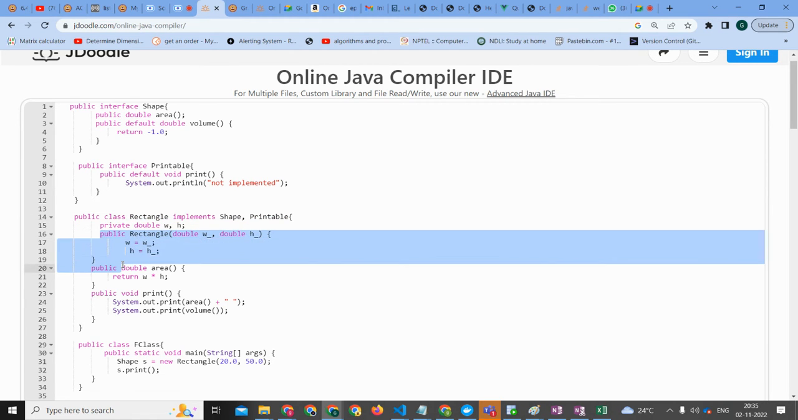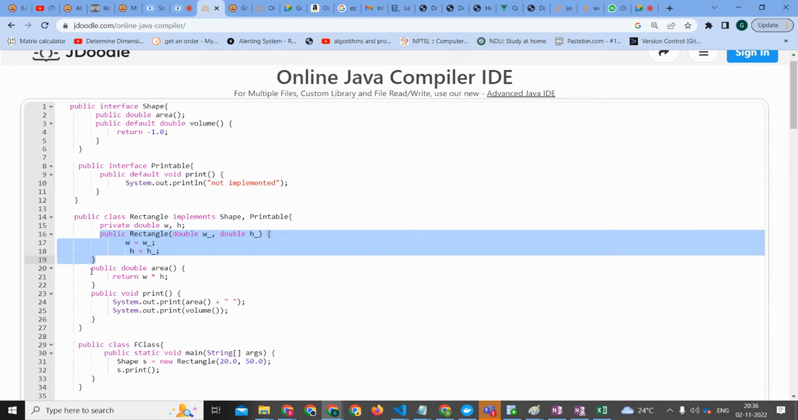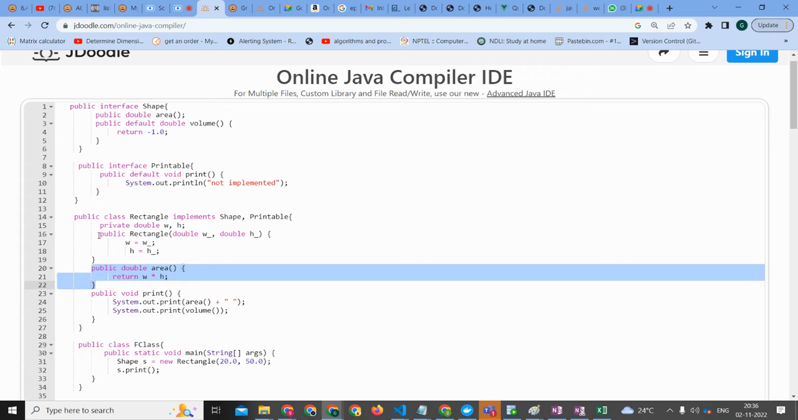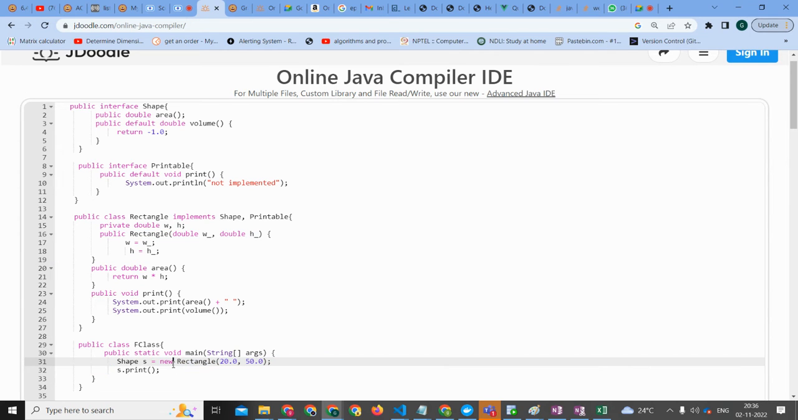Now we can go to the constructor. And that is public double area, return w into x. Now we are calling s.print, right? See, after going to the constructor, please don't go here. If we are looking at the constructor, you have to look at the constructor. Once the constructor is done, come back to the point of execution.